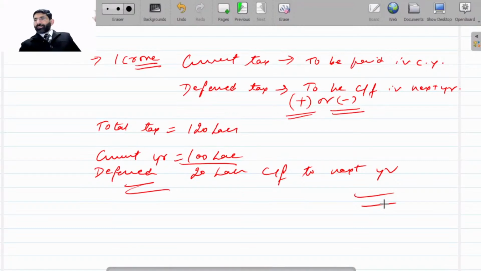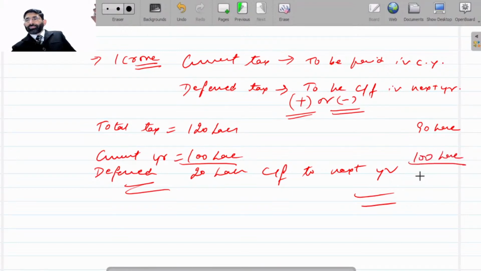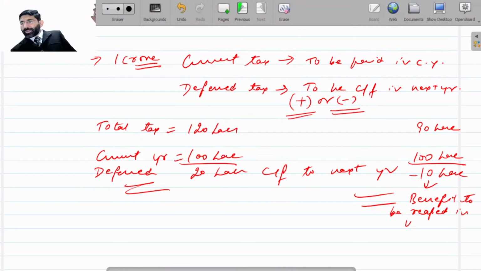And it may be this also. The total tax is 90 lakhs. Current year you have to pay current tax, what we are saying that is to be paid in this year, is 100 lakhs. So 10 lakh is to be given as a benefit in the next year. Benefit to be reaped in the next year. So this benefit will come to us in the next year. So this is called deferred tax saving.